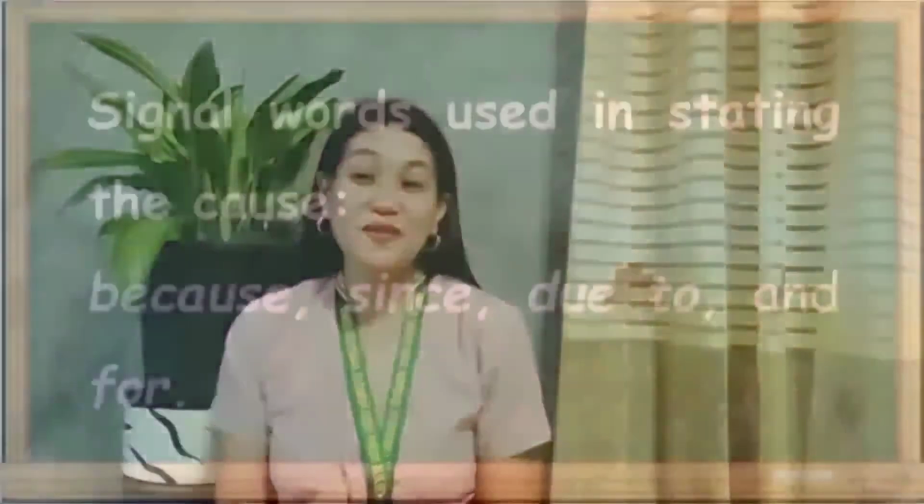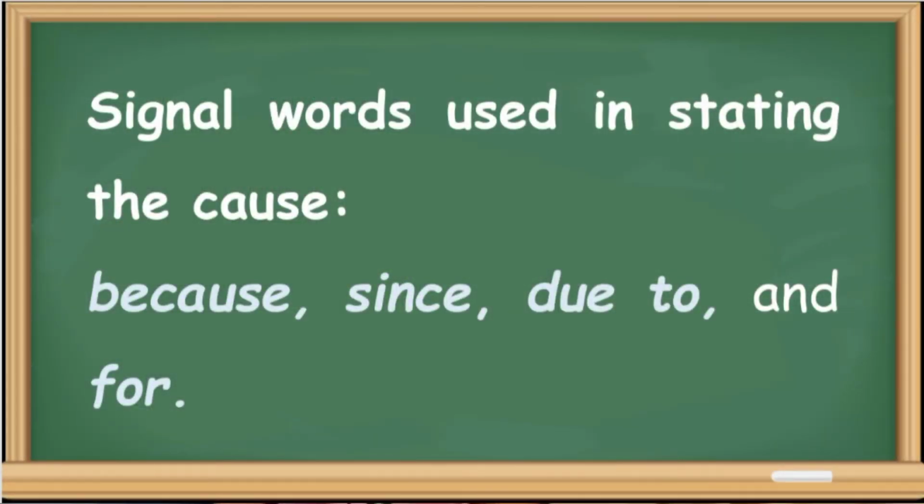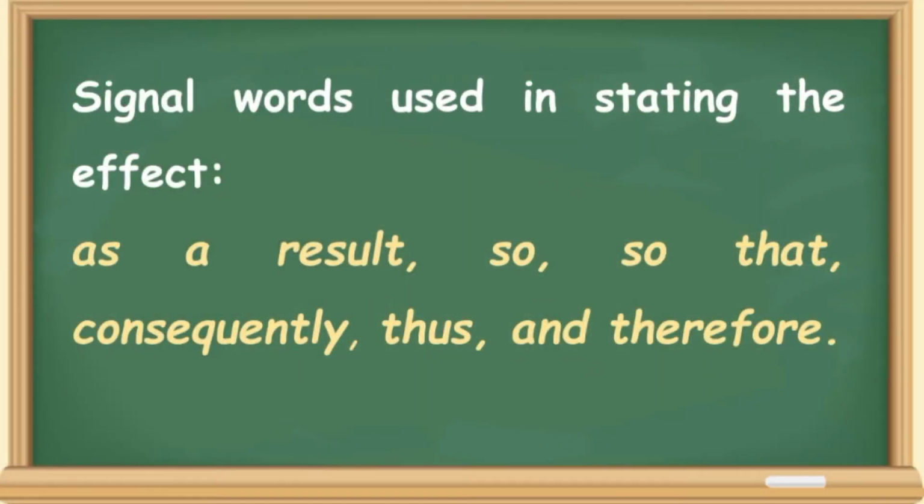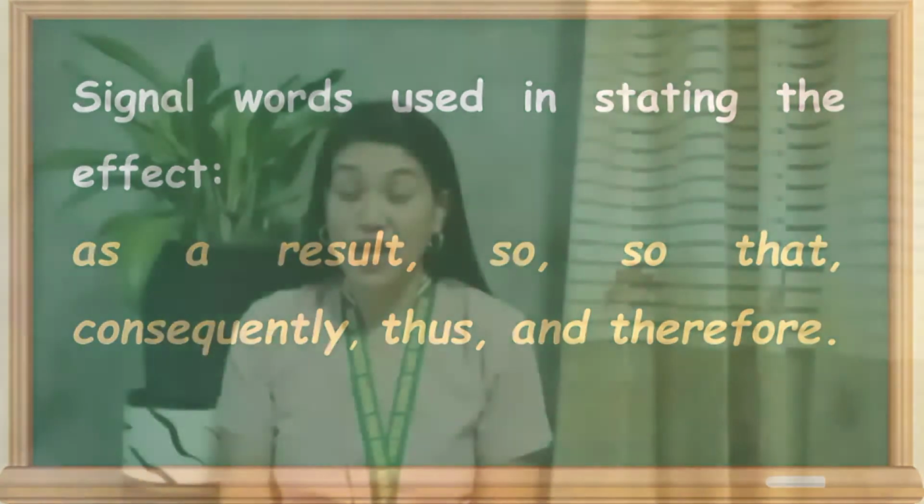Now let us have first the signal words that are used in stating the cause. What are those signal words? So those are because, since, due to, and for. While in stating the effect, these signal words are being used. As a result, so, so that, consequently, thus, and therefore.